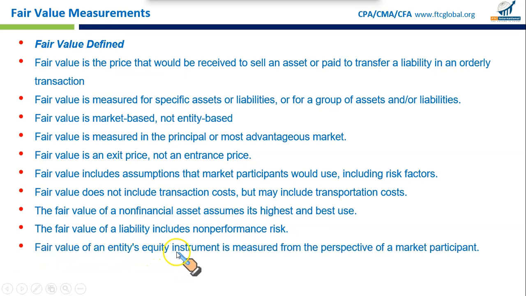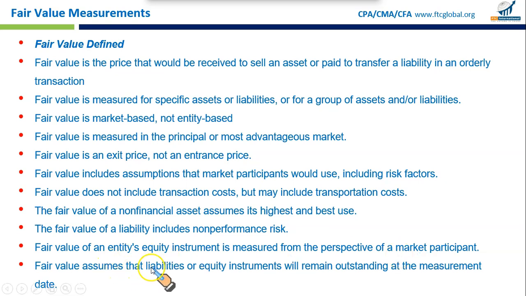Fair value of an entity's equity instrument is measured from the perspective of a market participant. Okay, what does it mean? Let's say a company issues stock options. The value of those stock options would be based on how a market investor would value them, not how you as a company view them internally. And then finally, fair value assumes that liabilities or equity instruments will remain outstanding at the measurement date. When valuing a company's debt, for example, fair value assumes that the debt remains in place as of the measurement date and will not be settled or cancelled early.